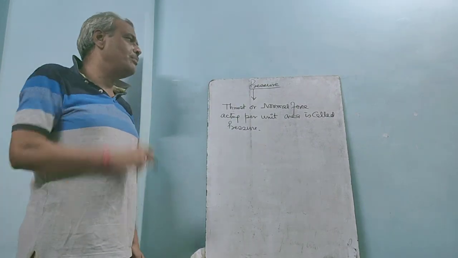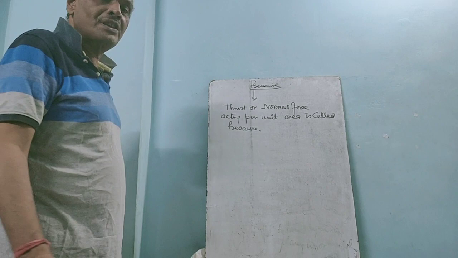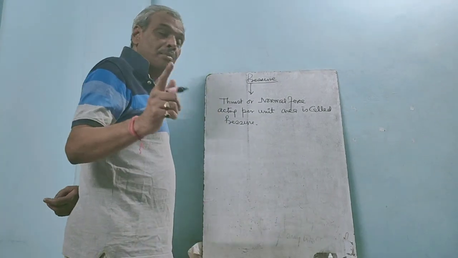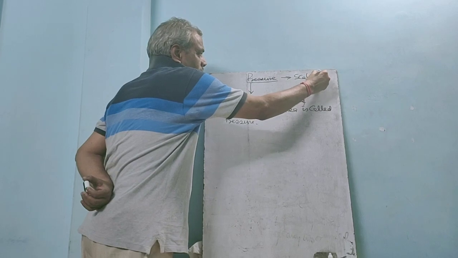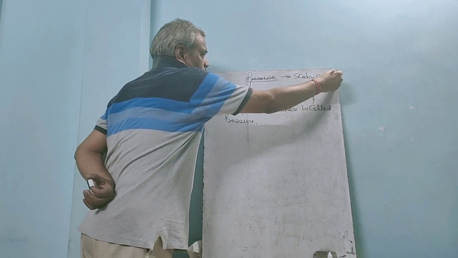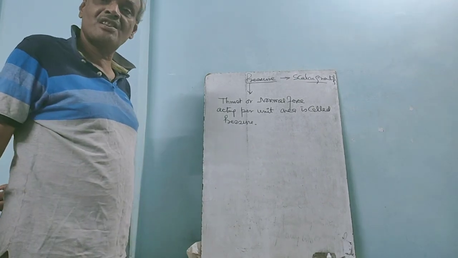Thrust or a normal force acting per unit area of a surface is called pressure, and pressure is a scalar quantity. This pressure is a scalar.